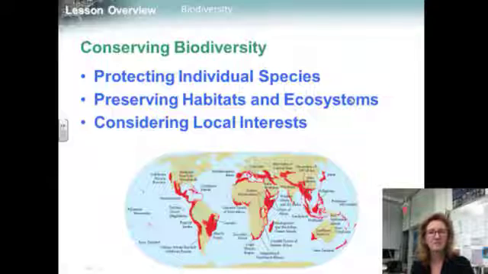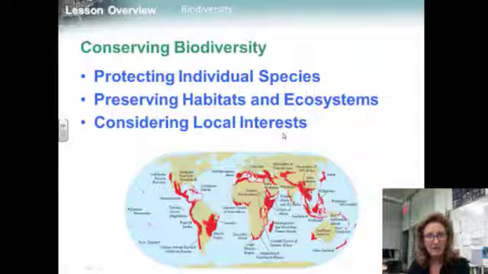To make sure that conservation efforts are concentrated in the most important places, conservation biologists have identified ecological hotspots. An ecological hotspot is a place where significant numbers of species and habitats are in immediate danger of extinction. By identifying these areas, ecologists hope that scientists and governments can better target their efforts to save as many species as possible.